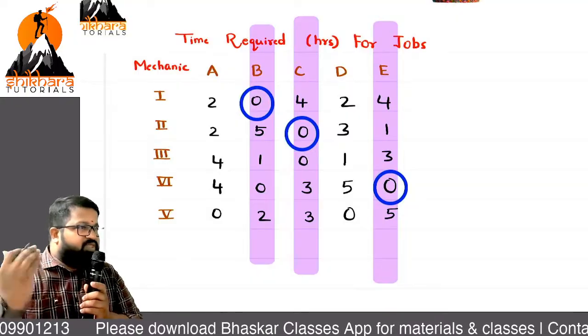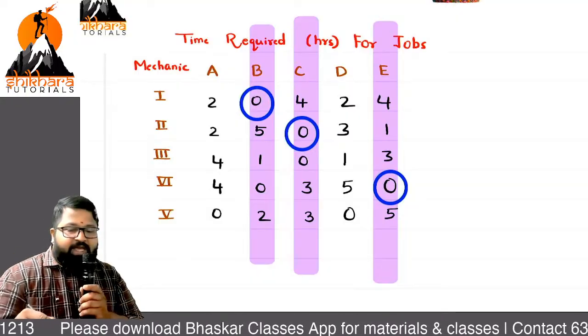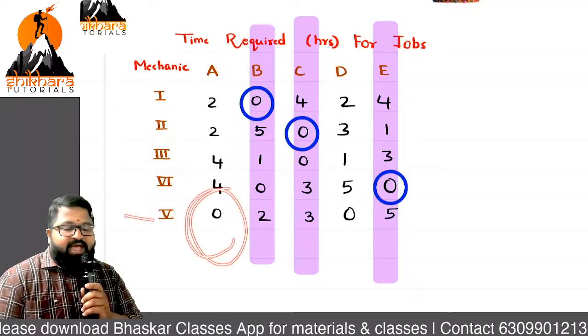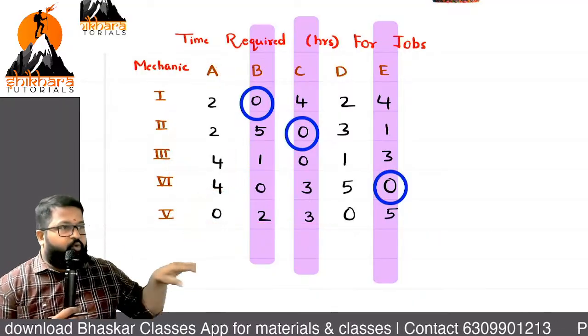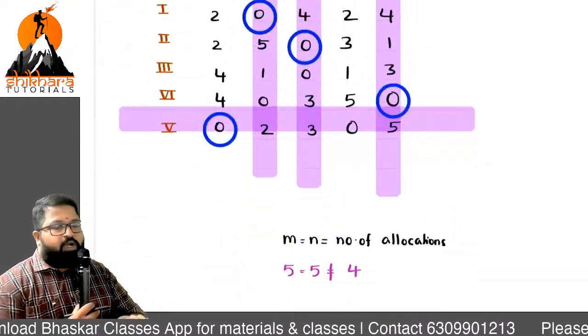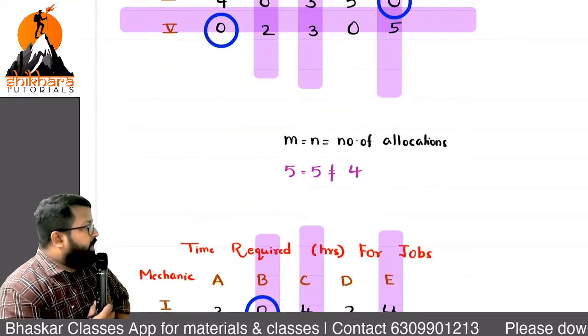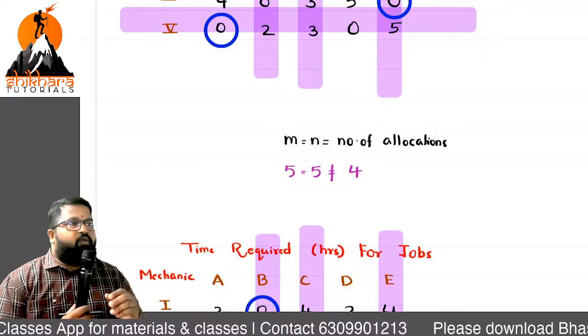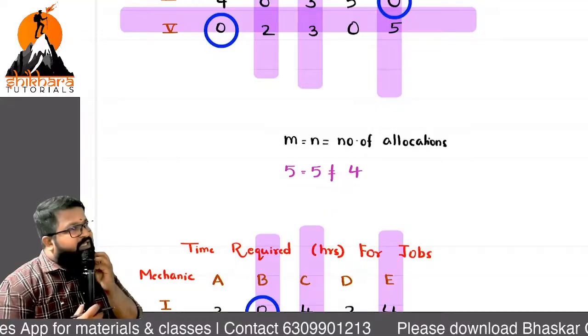So I am going with a column check. When I am going with the column check, there is a single zero. I mark it and I cancel the row. Now is the condition satisfied? M is equal to N is equal to 5, but the number of allocations is not 5. Then what should we do? The next step is improvement.